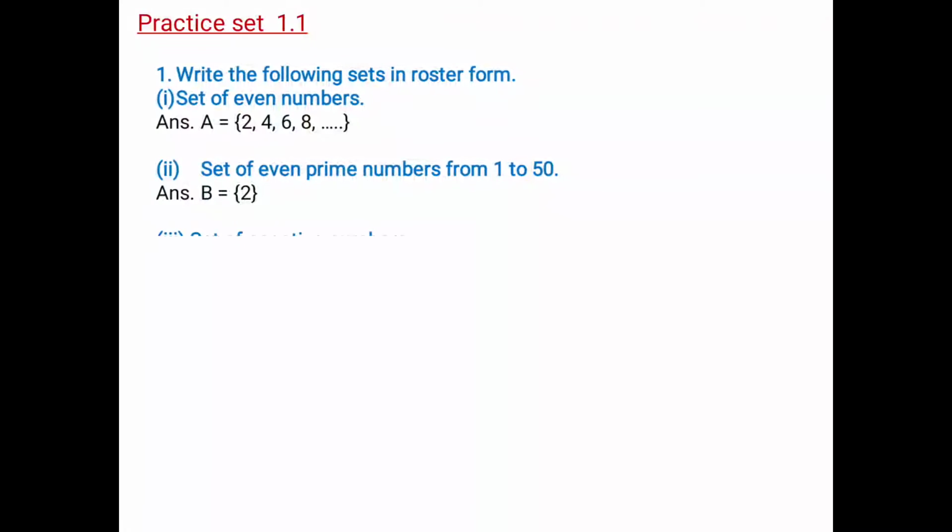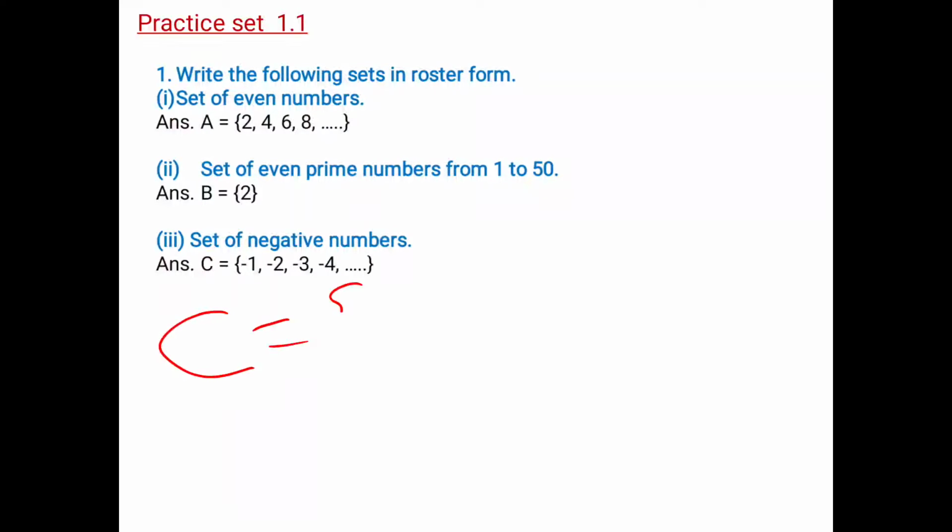Next, set of negative numbers. So negative numbers are -1, -2, -3, -4, and so on. Correct? Set C represents the set of negative numbers. Now over here I made one mistake. Instead of writing numbers in this pattern, I should write dot dot dot comma -4, -3, -2, -1, curly bracket close. Okay?